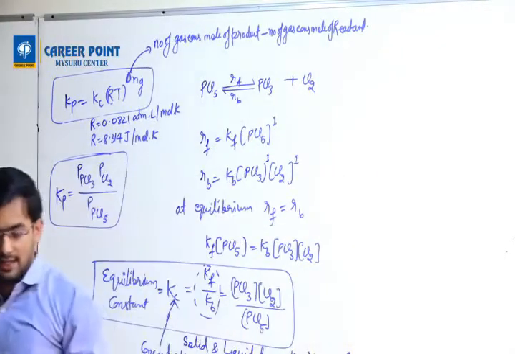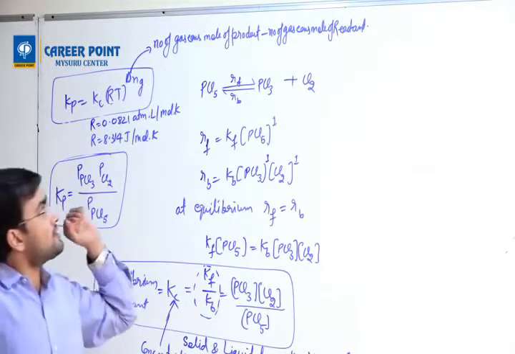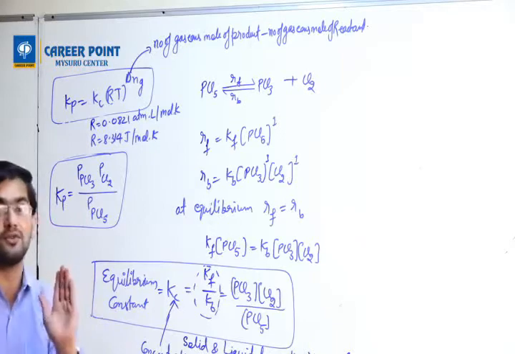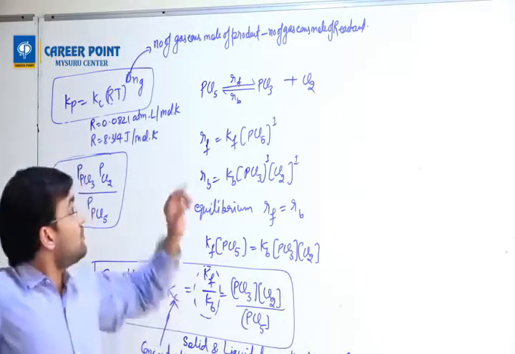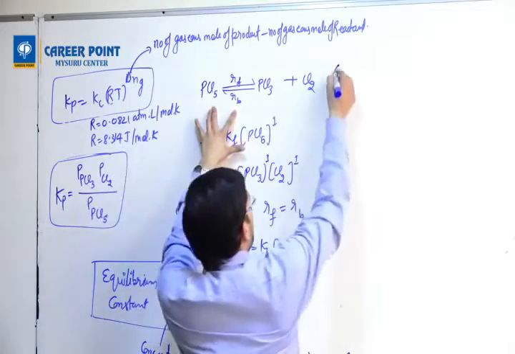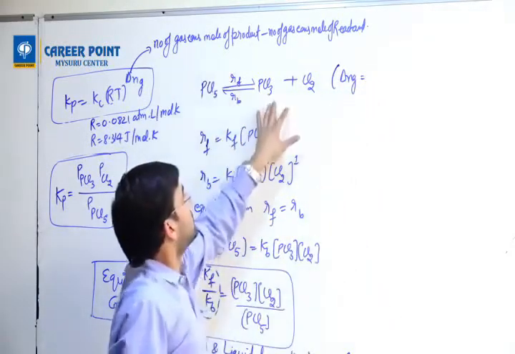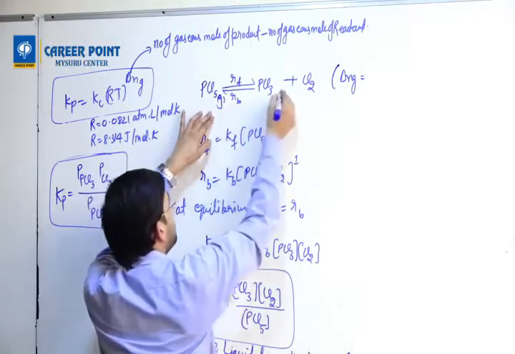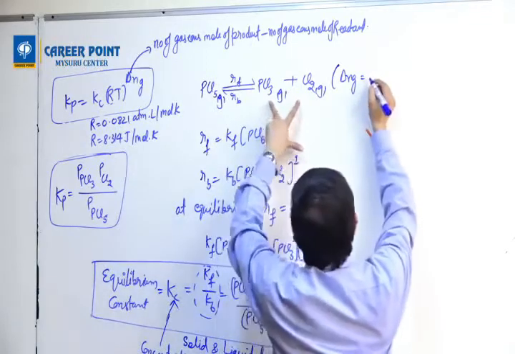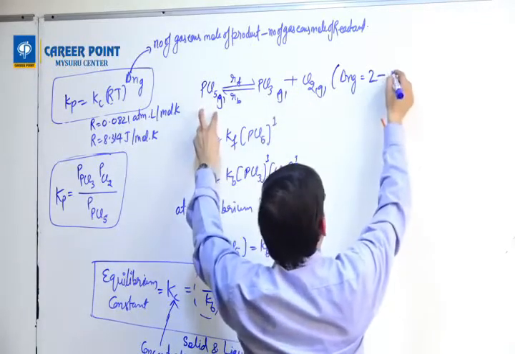I am using the word gaseous only. So in this reaction, all three are gases. The number of gaseous moles of product is 1 plus 1, 2, minus the reactant gaseous mole, 1.